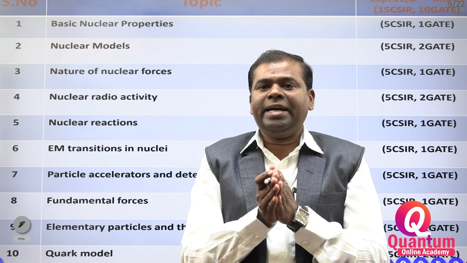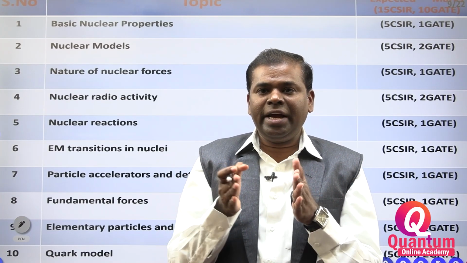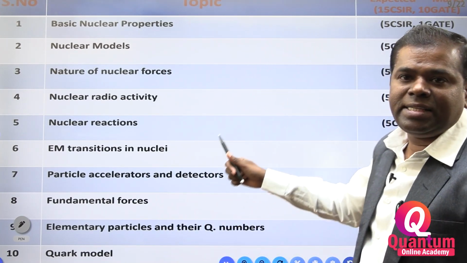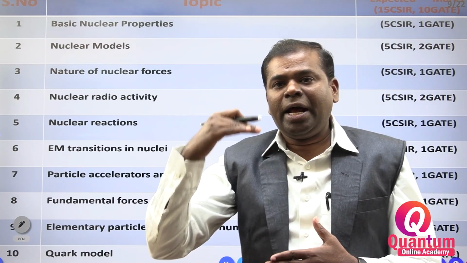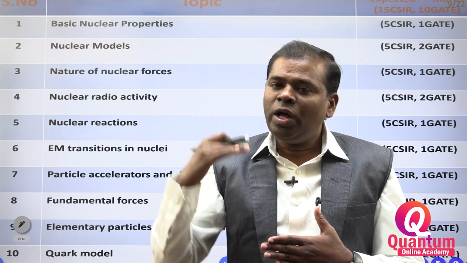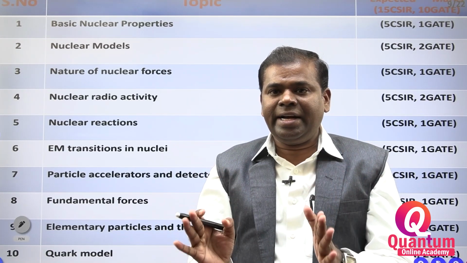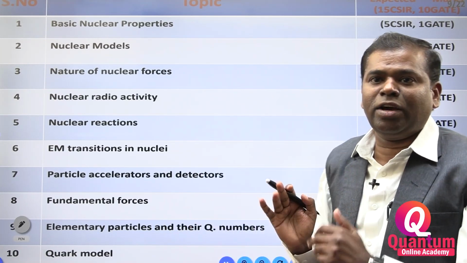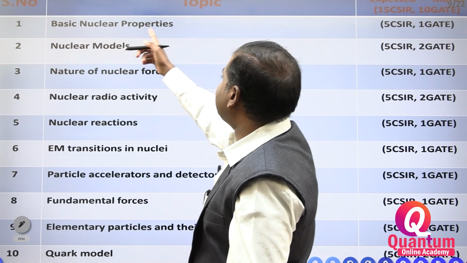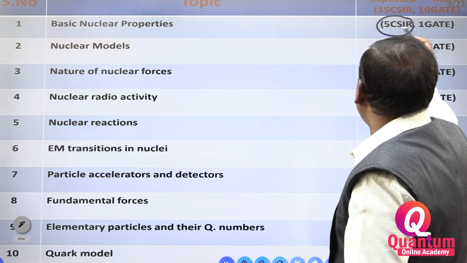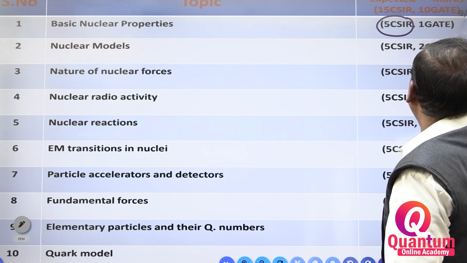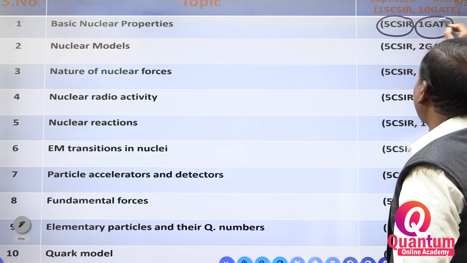Now I have segregated the syllabus. How I am segregating, you have to see. I segregated the syllabus into 10 parts, and for each and every paper I am segregating the same way into 10 parts. First, basic nuclear properties. You may get a 5 marks CSIR question or a 1 mark GATE question from that.